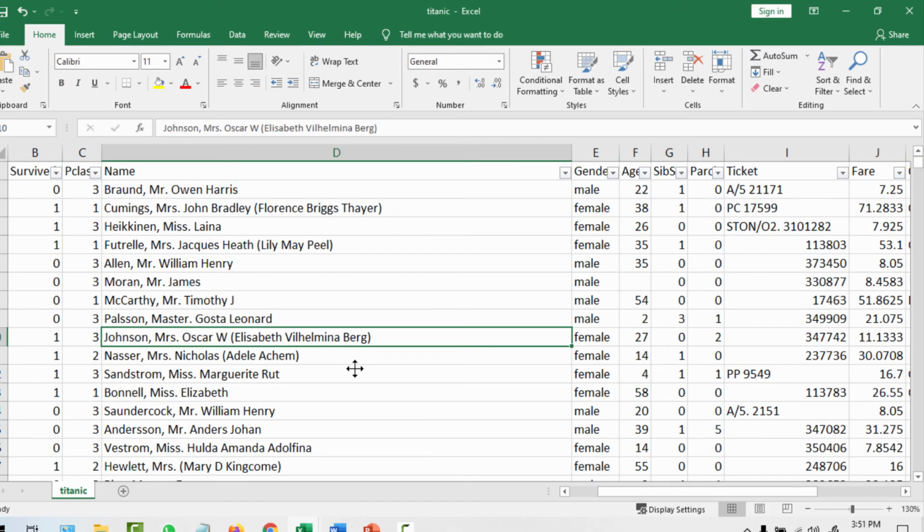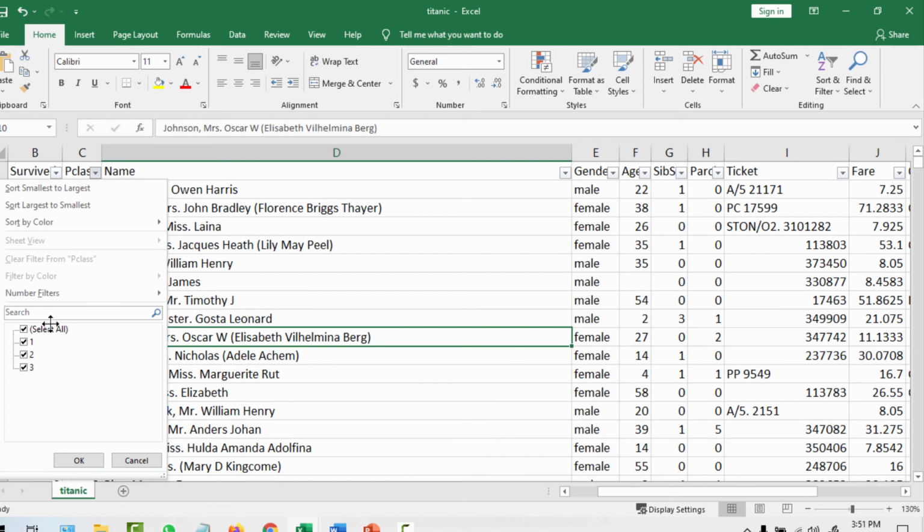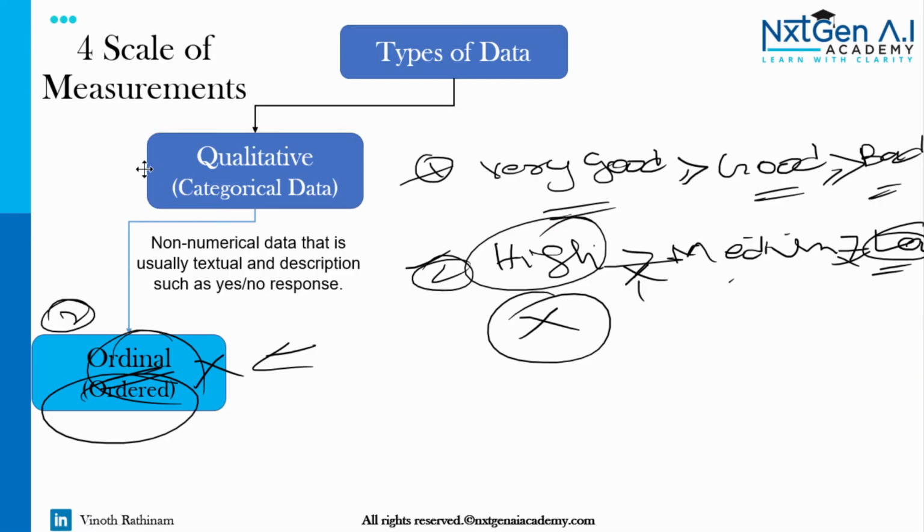Okay, let's go back to the Titanic data set. Here you can see the passenger class: first class, second class and third class. Even though it is expressed using numbers, it comes under categorical data.